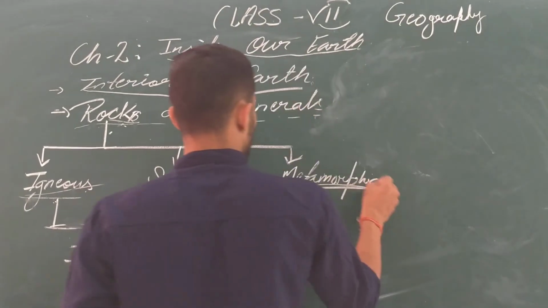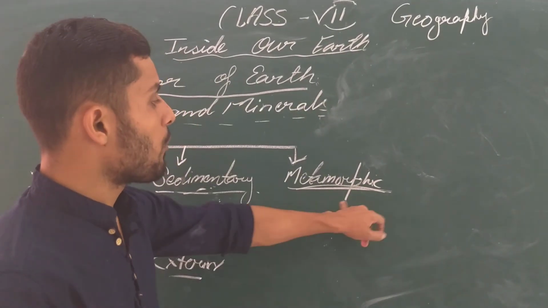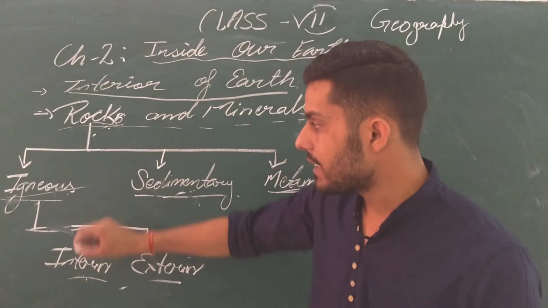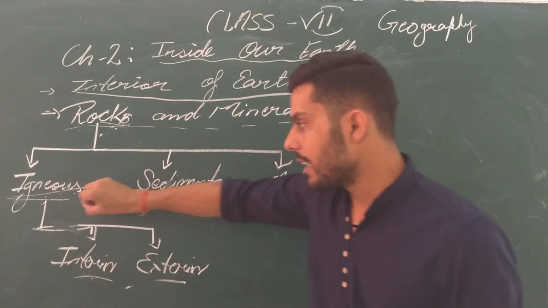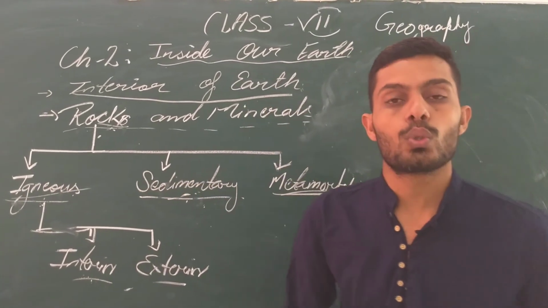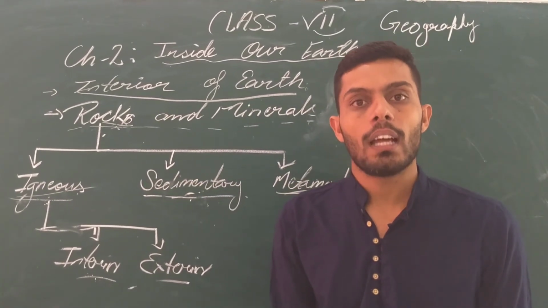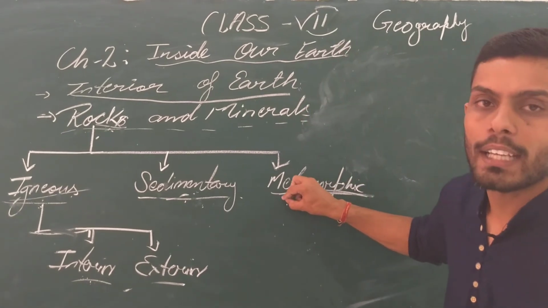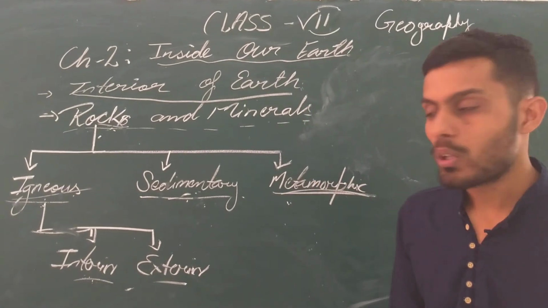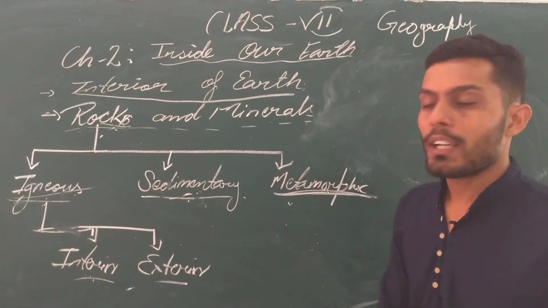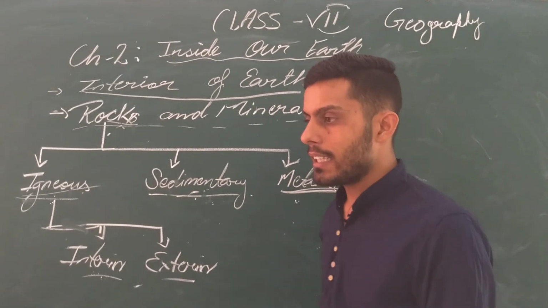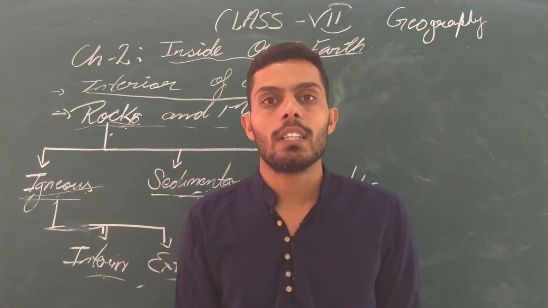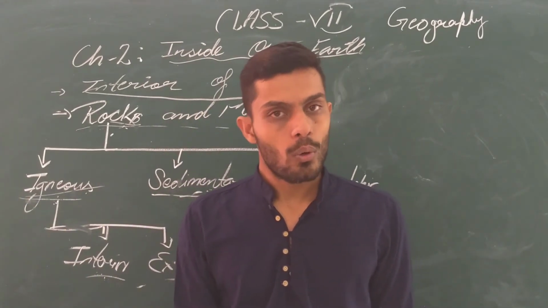Now the last and third rock is metamorphic rock. What is metamorphic rock? When there is a change in the igneous and sedimentary rocks due to great heat and temperature, the formed rock is known as metamorphic rock. What is this word meta? You can understand, meta means that changes occur due to some circumstances, or when we apply some changes over other rocks. Got it?